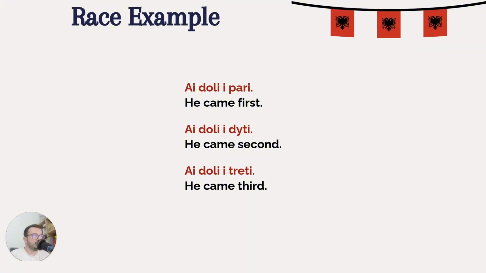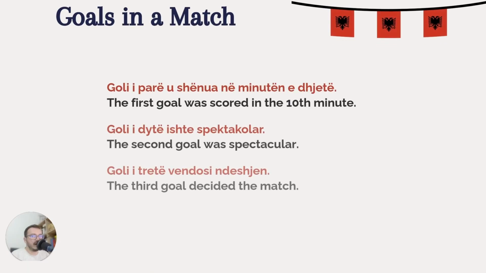Ai doli i dyti. He came second. Again, they will always be in the definite here. Ai doli i treti. He came third. And so on.